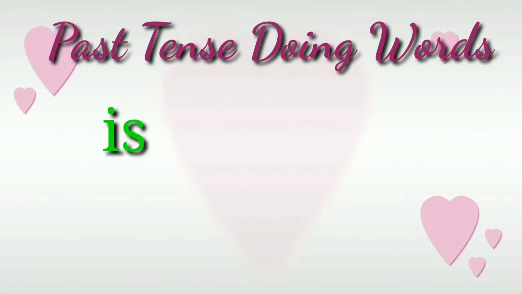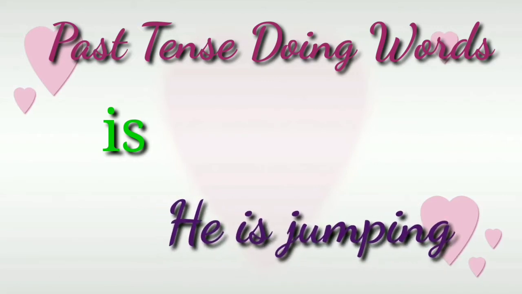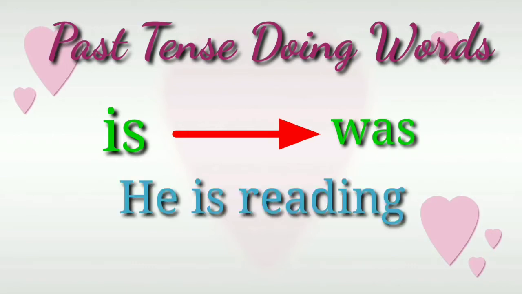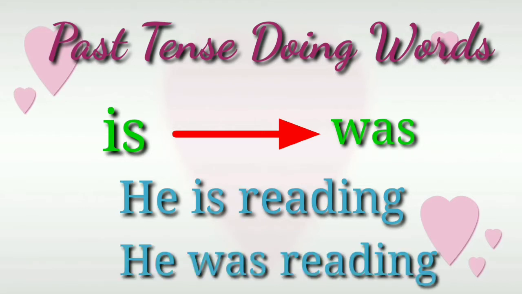Is. It is a part of a doing word, to be. Like he is jumping. But in the past tense, it does not have the ed ending. It changes completely into was. For example, he is reading and he was reading.